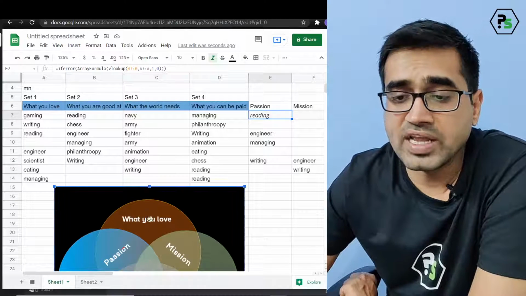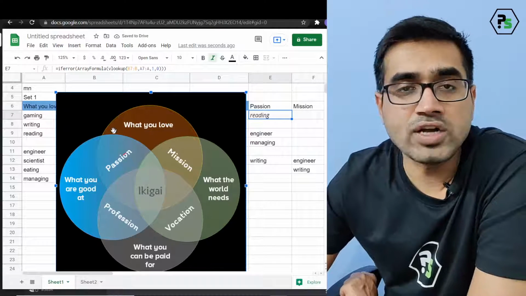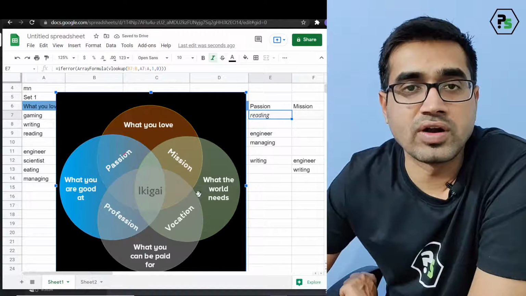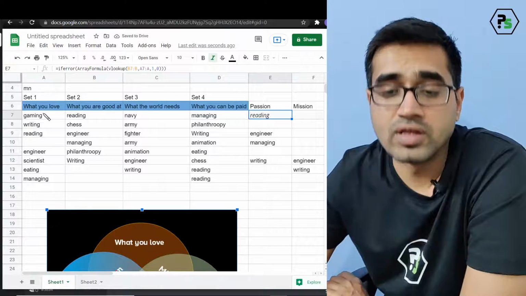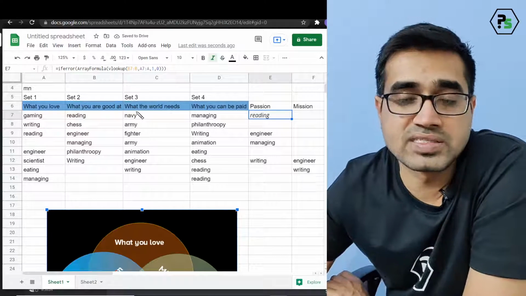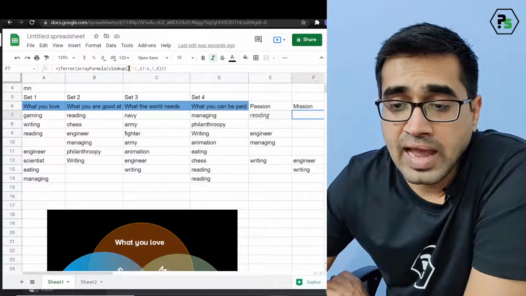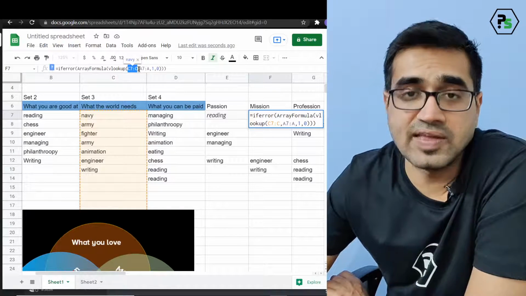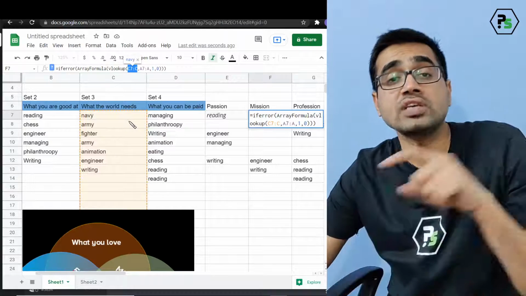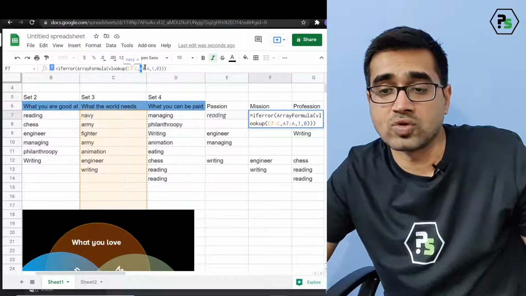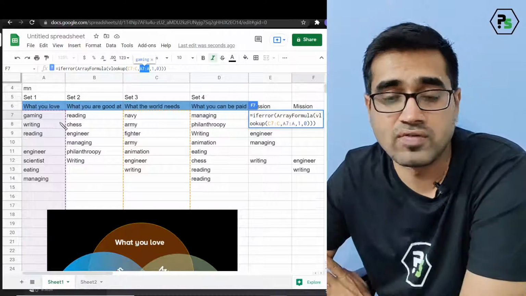Passion. What is the next one? Mission. Where does it come from? It comes from what you love and what the world needs. What you love is set 1, and what the world needs is set 3. Let's see what it is. I'm looking for the values of set 3, and I want to see whether they are in set 1, which is nothing but my what you love.